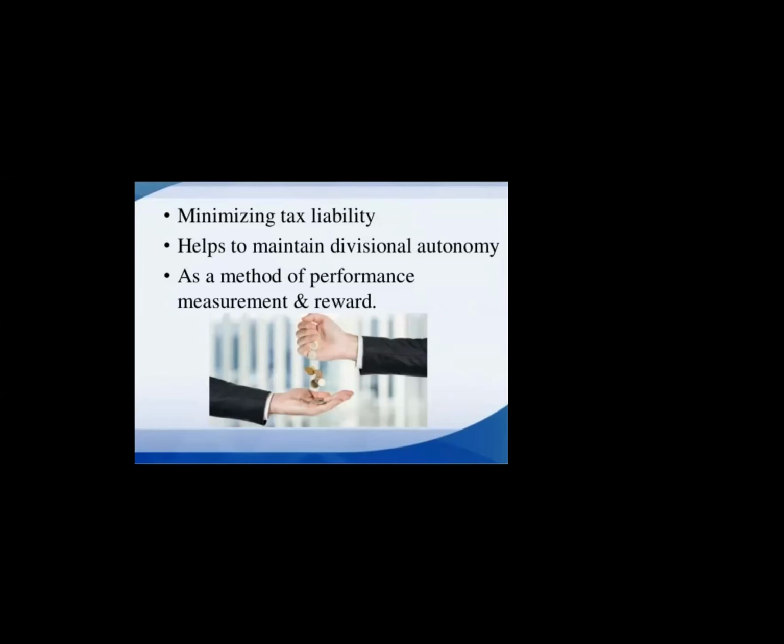So autonomy remains at the divisional level. Transfer pricing is also a method of performance measurement and reward, and it is easy to calculate. How much one department has sold to another department can be calculated in an easy way. So all these things are part of the objectives of transfer pricing.